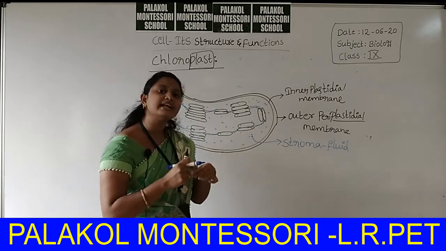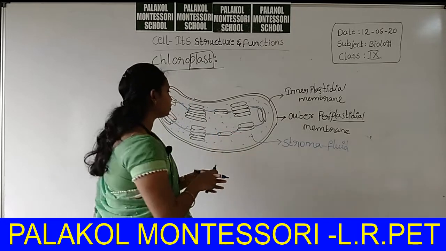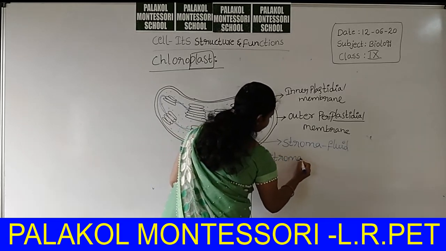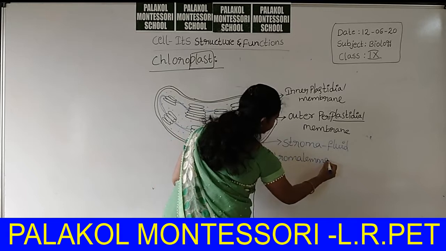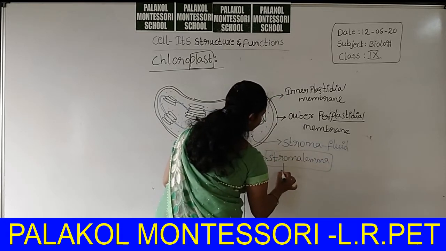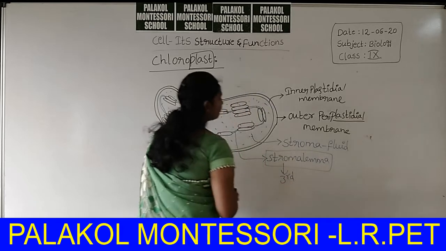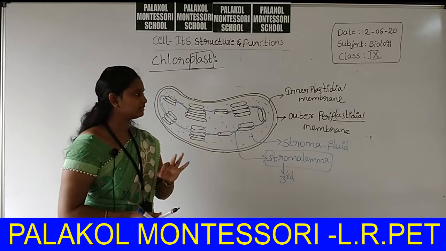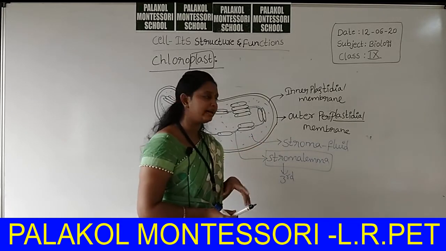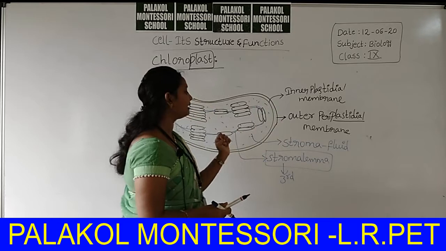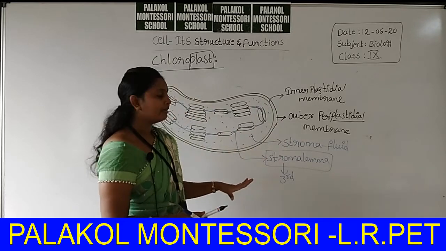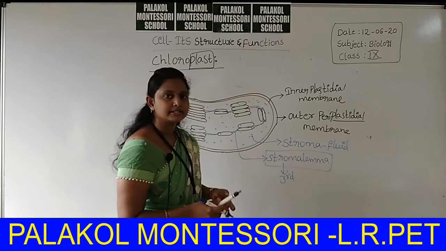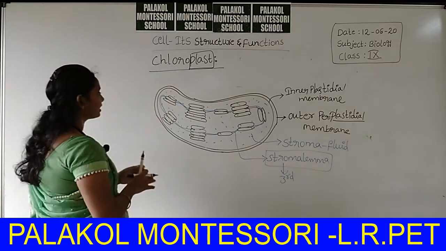Okay, thylakoids are attached with a membrane called stroma lamella. According to your textbook, this is the third membrane. That means, in case of chloroplast, how many membranes are there? There are three membranes. First membrane is the outer periplastidial membrane. Second one, inner periplastidial membrane. Third one, stroma lamella. What is the function of stroma lamella? It is to connect the thylakoids.